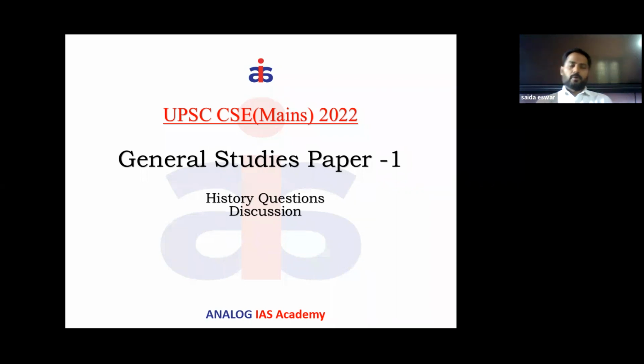First of all, before discussing the history questions, we have to understand the nature of the kind of questions they have asked this year. If you look at the questions, out of 250 marks in General Studies 1, they have given almost 6 questions for history, and they carry almost 75 marks. It's one of the significant chunks in the entire General Studies 1.